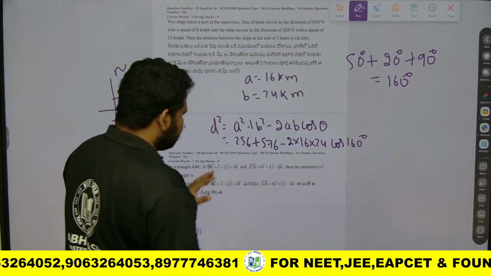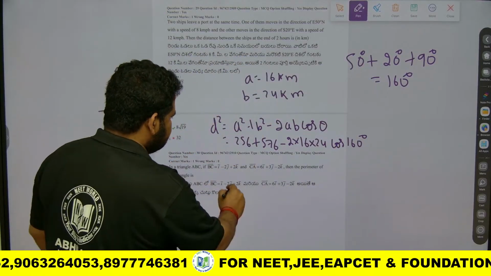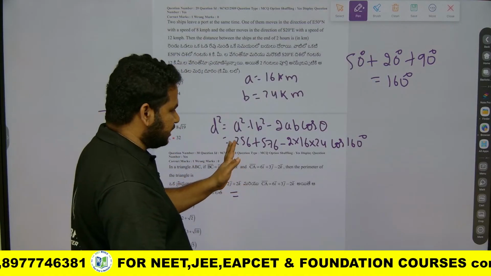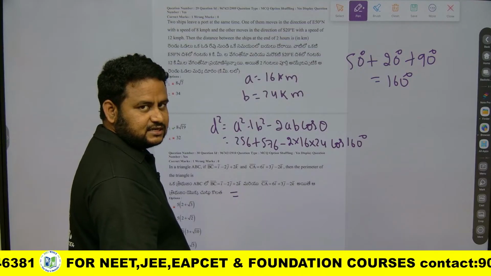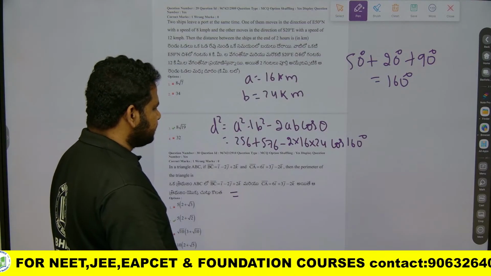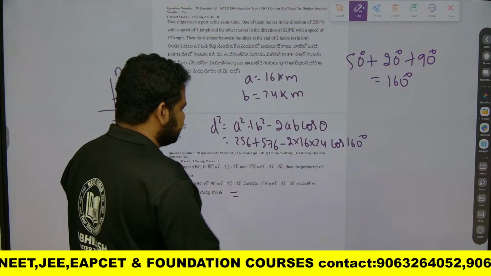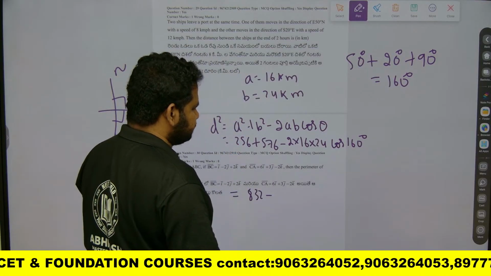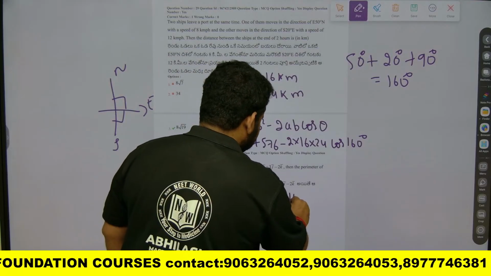Now I will calculate this. On calculating, 256 plus 576 is 832. Then 832 minus 2 into 16 into 24 into cos 160 degrees.